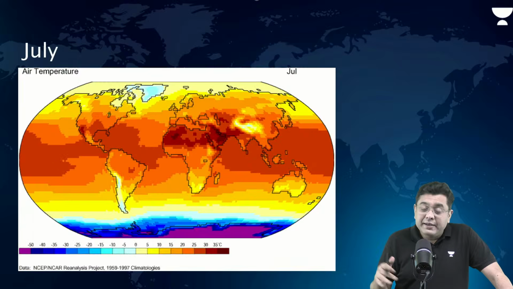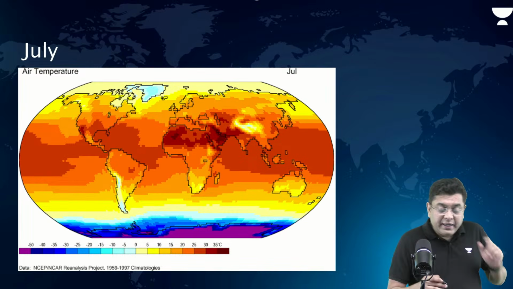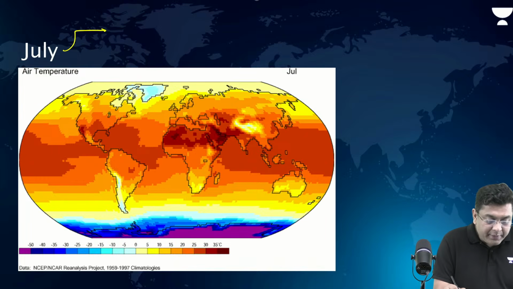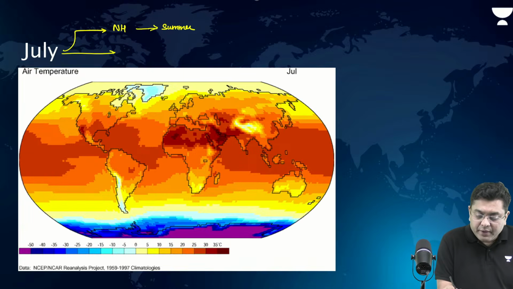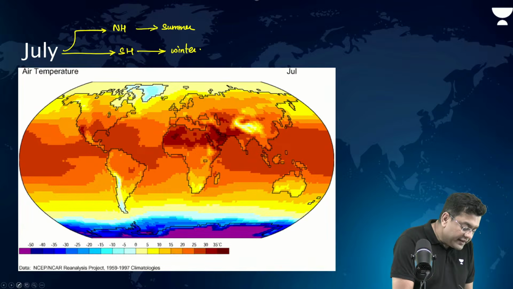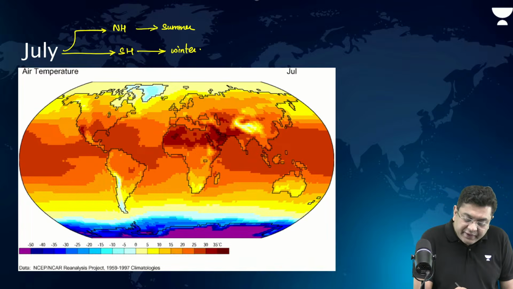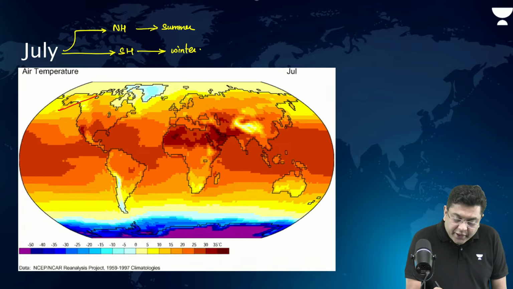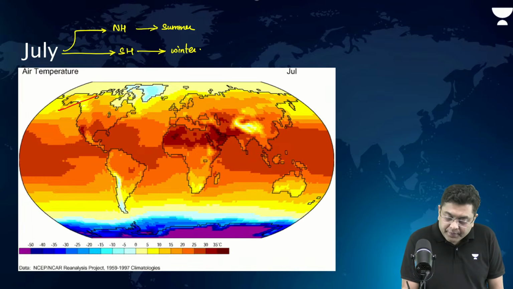Now, when you talk about the summer season, in the month of July, the northern hemisphere will experience summer, whereas the southern hemisphere will experience winter. So here, if you observe the trend, land areas are much hotter, water is comparatively colder, right?